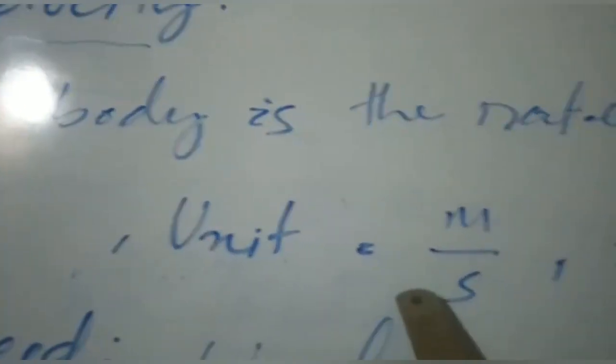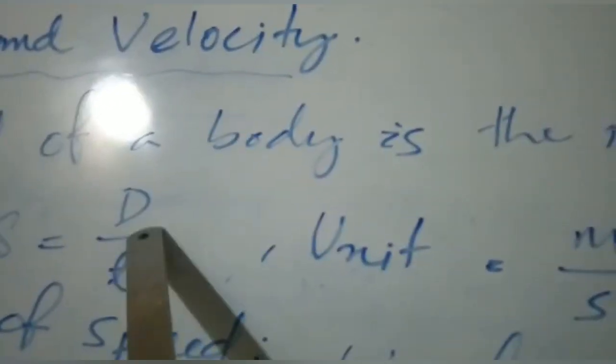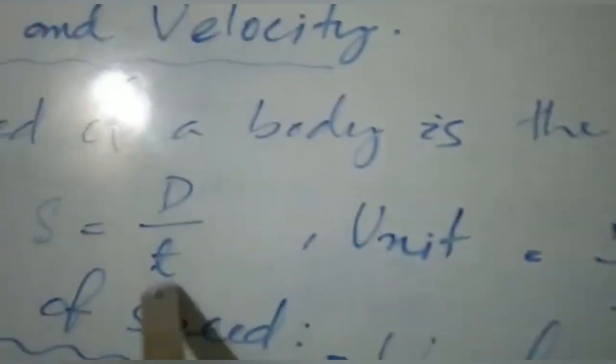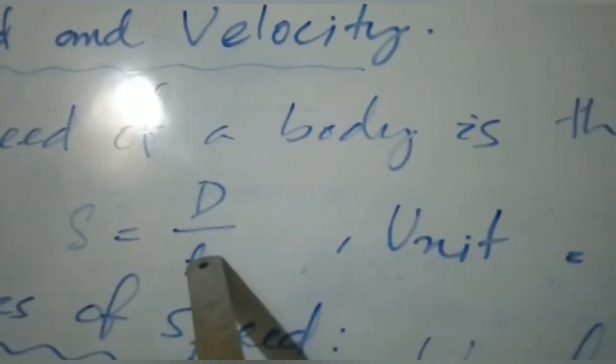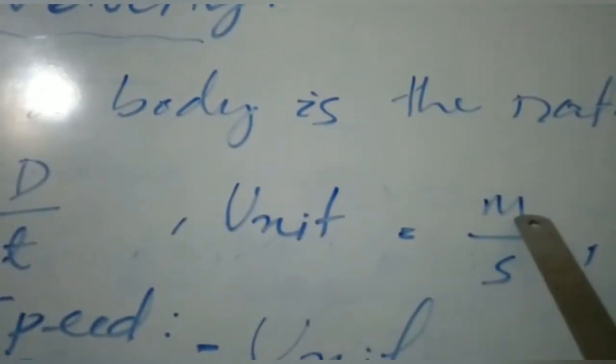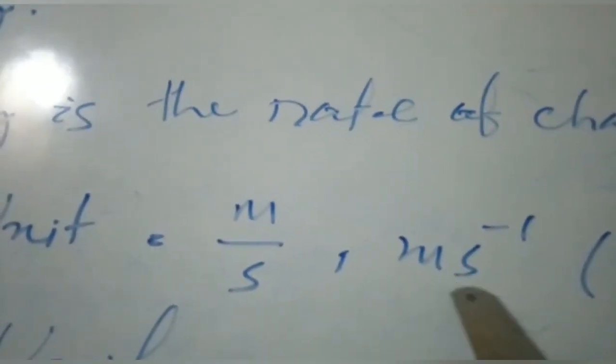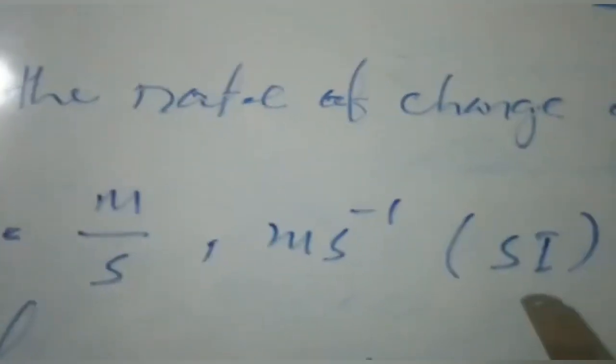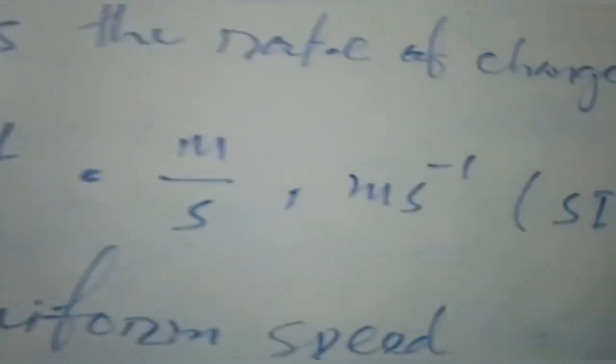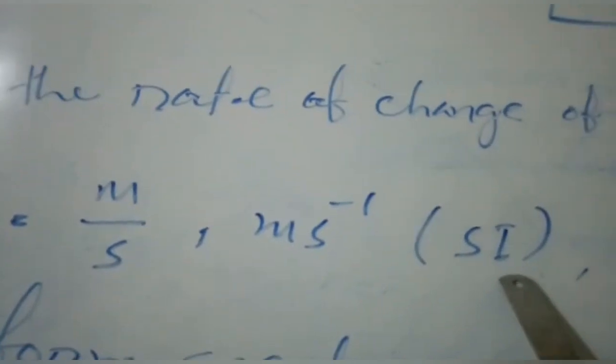So its unit: distance is measured in meter, time is measured in second. So S equals d by t, its unit is meter per second. This can also be written as meter second inverse. It is its SI unit. Speed's SI unit is meter second to the power minus 1.